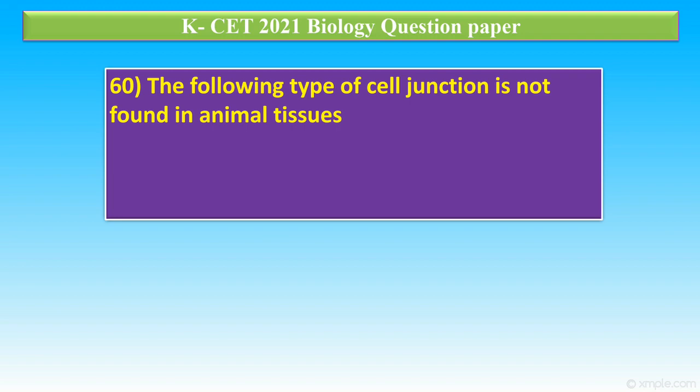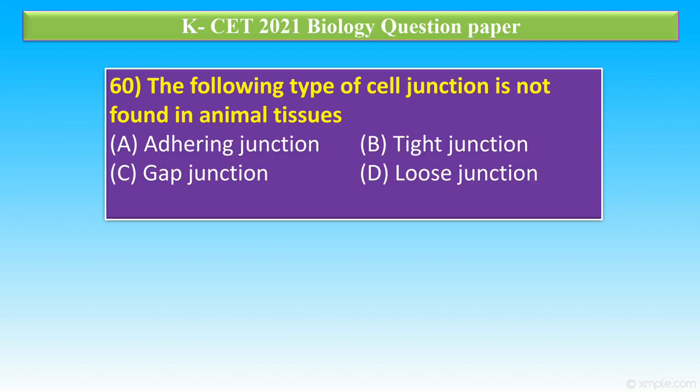Question number 60. The following type of cell junction is not found in animal tissues. A, adhering junction, B, tight junction, C, gap junction, D, loose junction. In this, the correct answer is option D, loose junction.